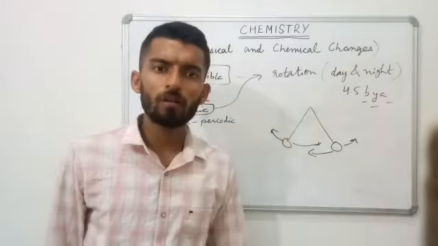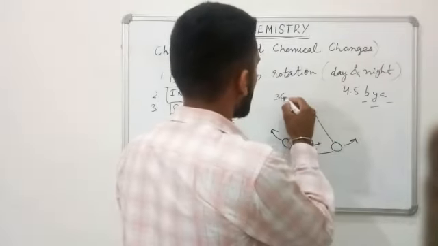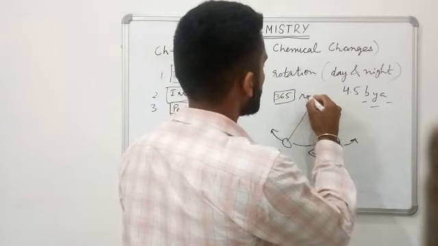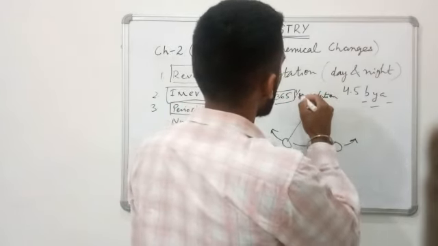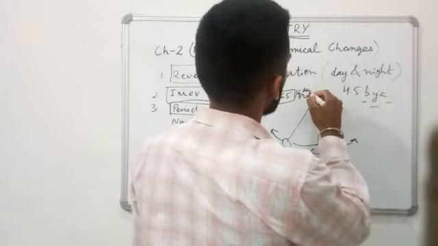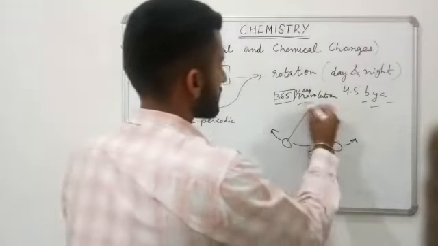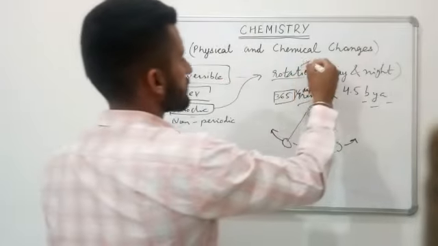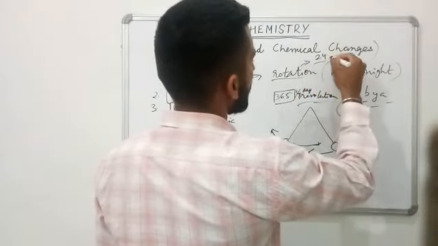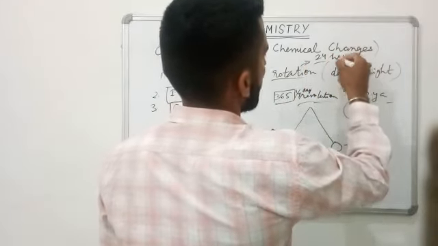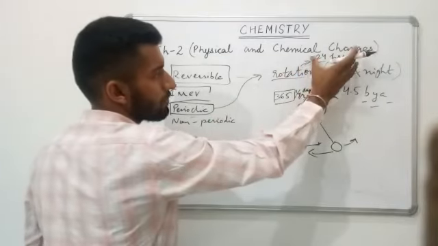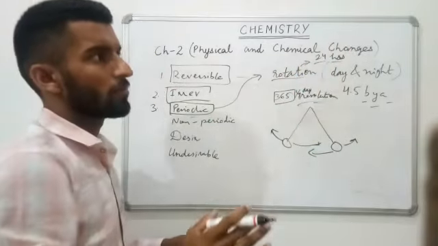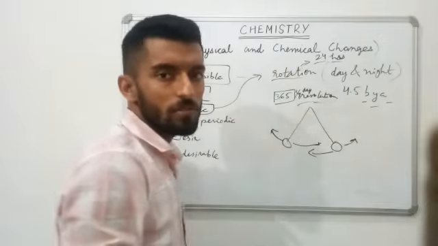Similarly, the revolution of the earth takes place in 365 1/4 days. That is the revolution of the earth. And rotation takes about 24 hours. So these types of changes occur after some time interval has passed, and again they repeat themselves.